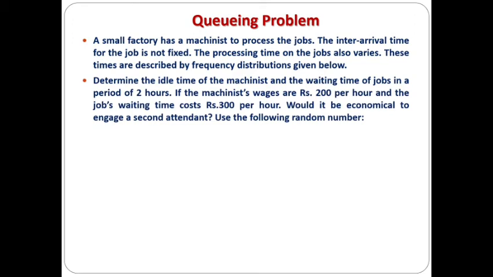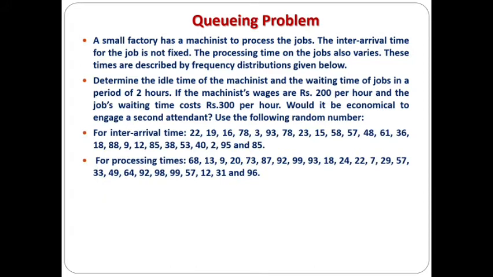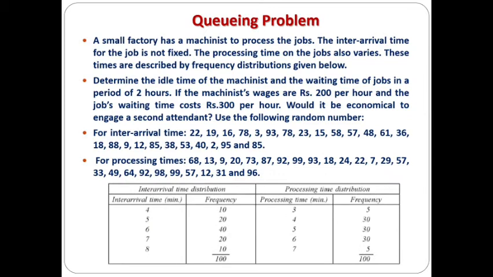Determine the idle time of the machinist and the waiting time of jobs in a period of 2 hours. If the machinist wages are 200 rupees per hour and the job waiting time cost is 300 rupees per hour, would it be economical to engage a second attendant? Use the following random numbers for inter-arrival time and for processing time. They have directly given the random numbers also, and this is the given table. So the inter-arrival time and processing time are given, and the frequency distribution is also given, and the random numbers are also given.